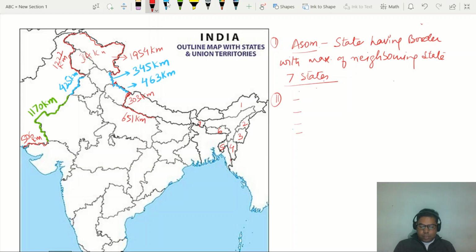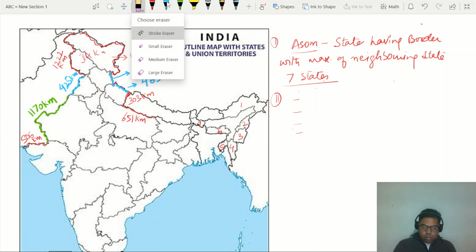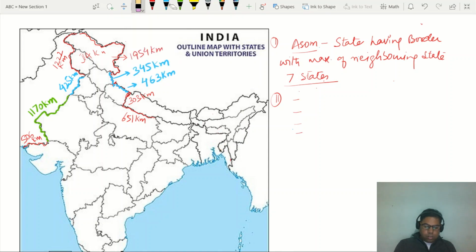Number one, first we take for example Assam. Assam has the border with Bhutan. Right. Assam has a border with Bangladesh. But the border of Assam with Bangladesh is from two sides, this side and this side.